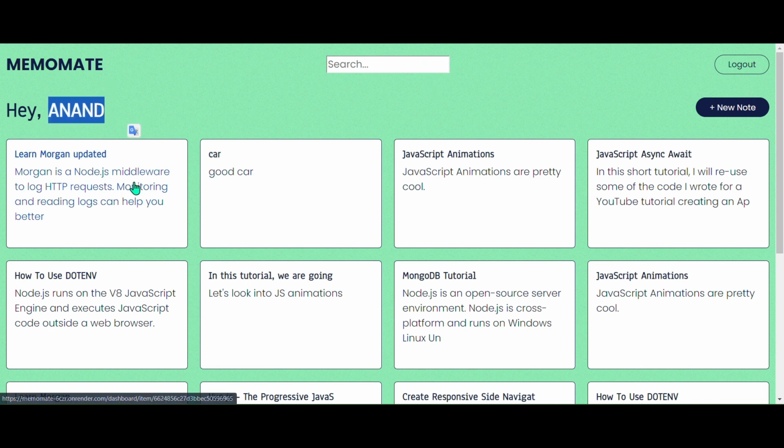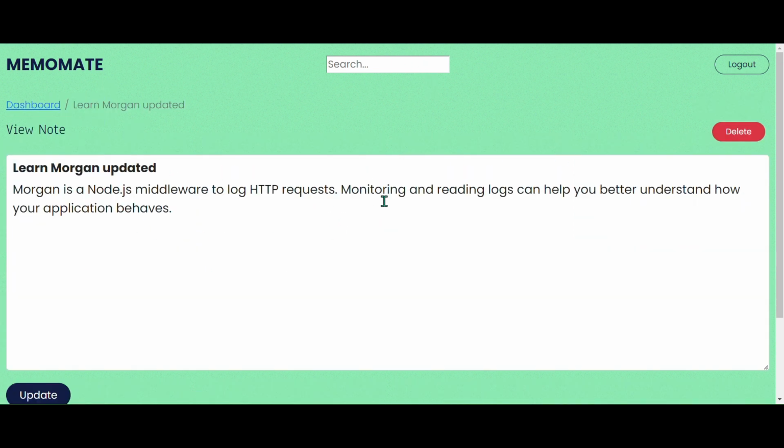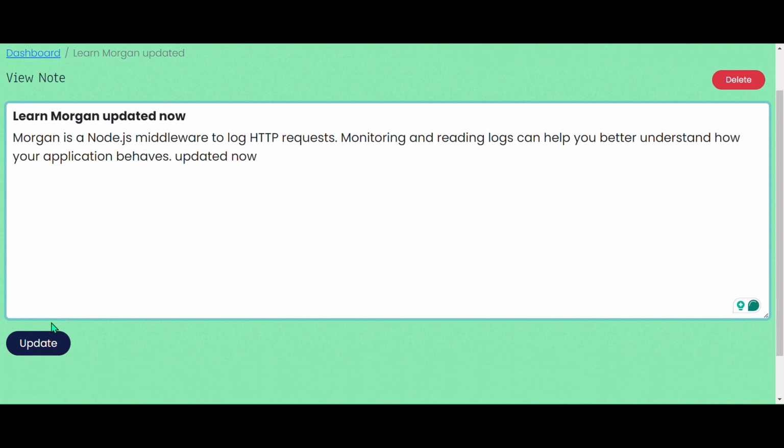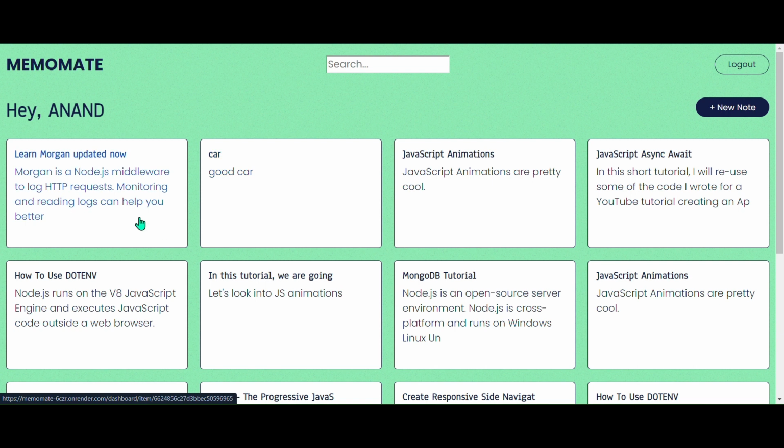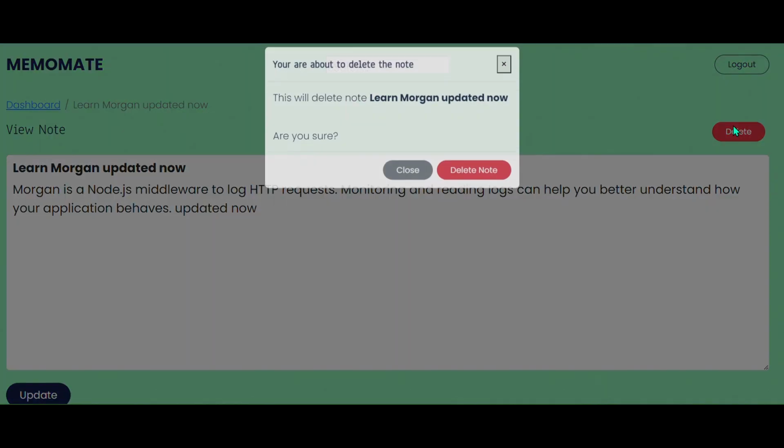After that, you can add or update all the things here, like the title as well as the updated date, and you can update here and click on the update button. It will be updated and come at the first, so that I can know what was my recently updated file. Update as well as we can delete the note.